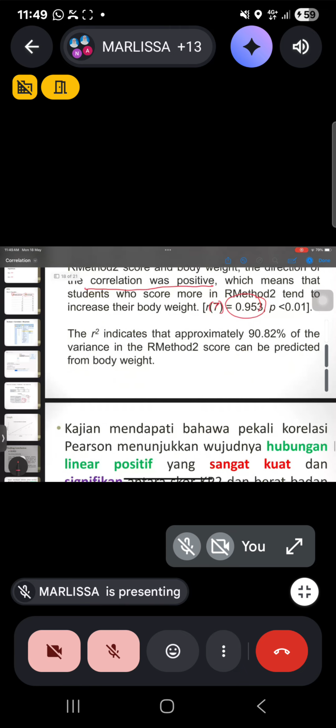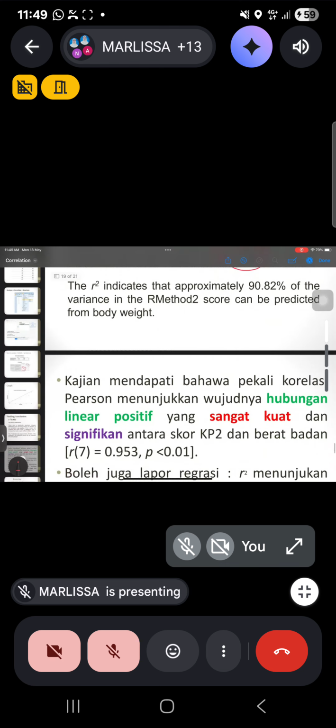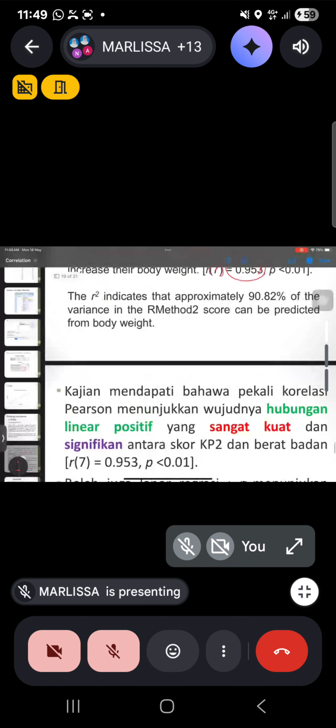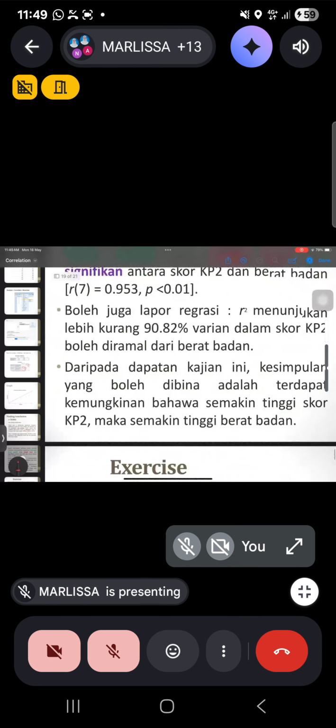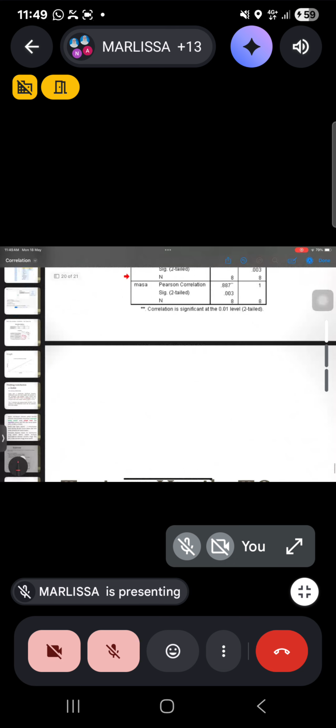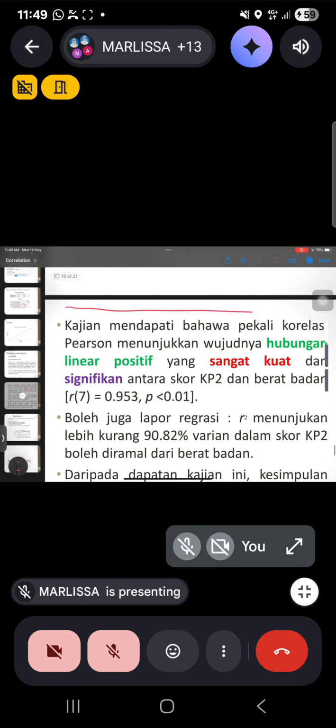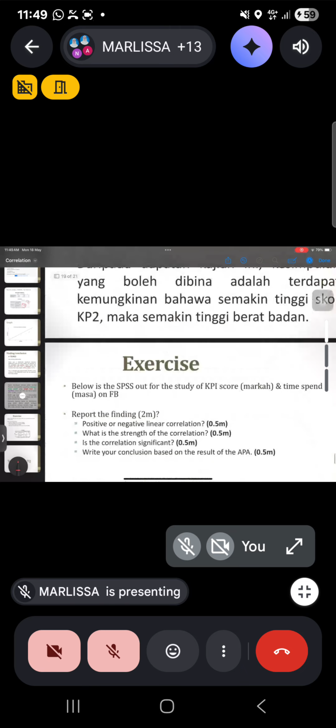And the R square indicates that approximately 90.82 percent of the variance in the R method score can be predicted from the body weight. So this is how you report it, basically. Okay, so you put, this is the Malay version.